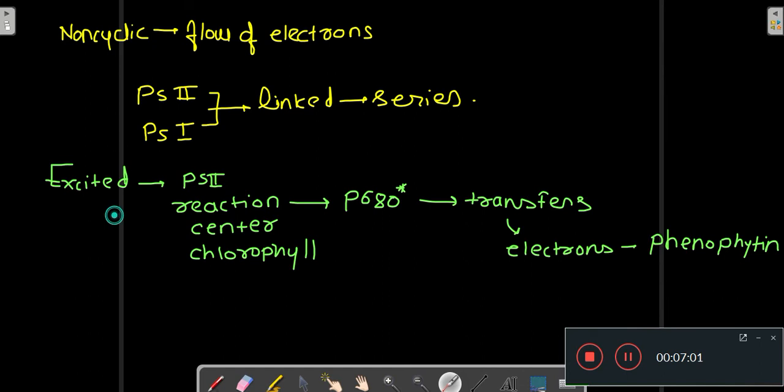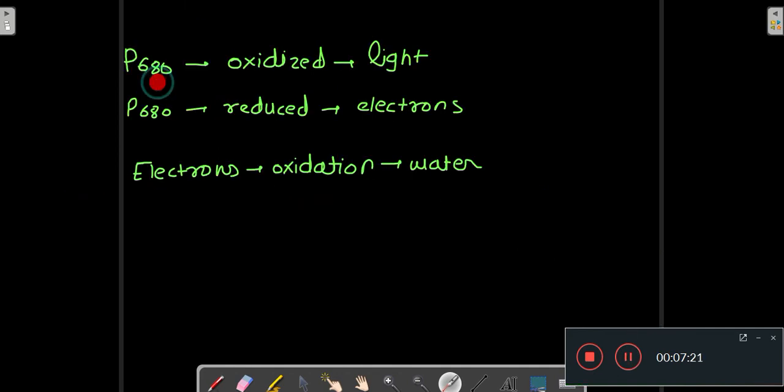The excited PS2 reaction center chlorophyll, that is P680, transfers its high energy electron to pheophytin. We saw in the diagram that P680 transfers its electron to pheophytin. So P680 is oxidized by light. After that, this P680 is reduced by electrons.